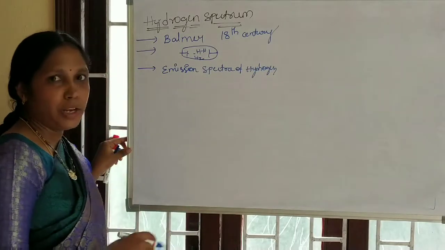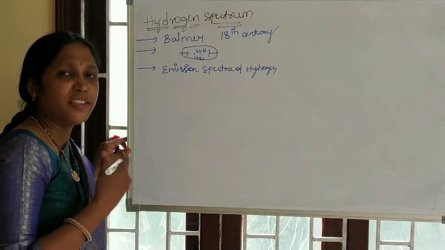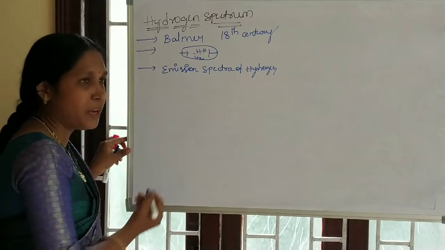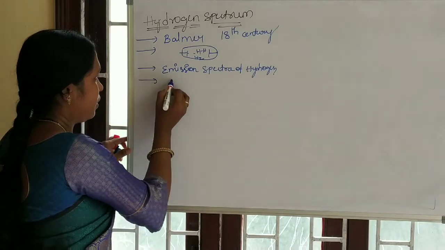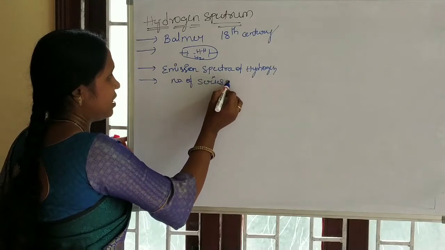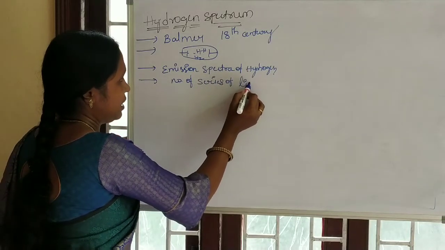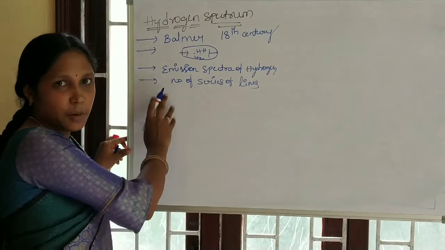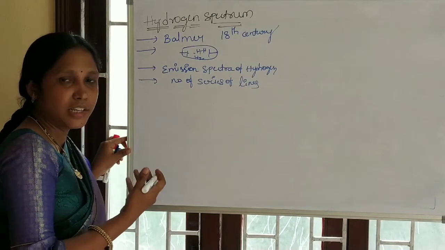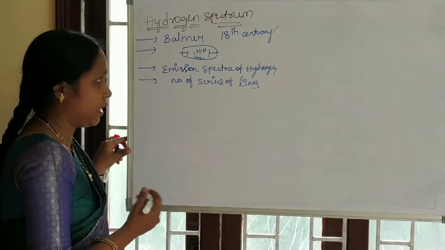Hydrogen forms a number of series of lines in its atomic emission spectra, with each and every line having its own wavelength and frequency.